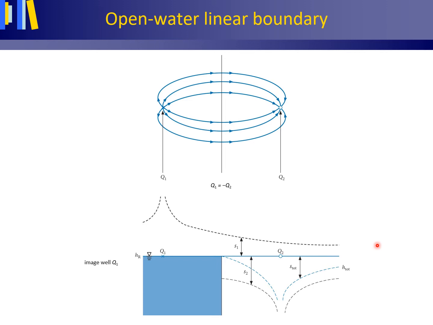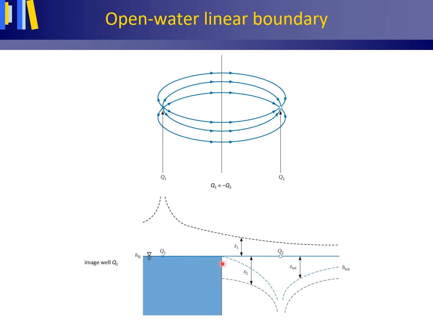There is no regional groundwater flow, and the total drawdown S total can, similar to the procedure just outlined, be established by adding together S1 caused by the recharge well, S1 is positive, and S2 caused by the pumping well, S2 is negative.